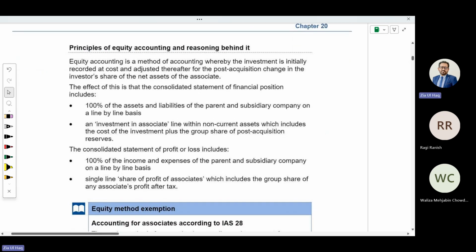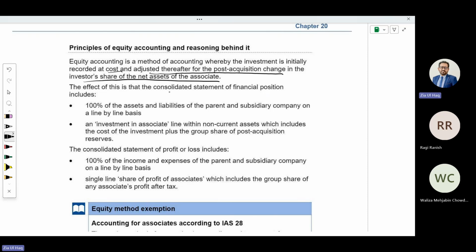Principles of equity accounting and the reasoning behind it. Equity accounting is a method of accounting whereby the investment is initially recorded at cost and adjusted thereafter for the post-acquisition change in the investor's share of net assets of the associate. I mean, first we will record the cost of investment, but if there is any profit generated in the associate, our part will be added to that asset cost.